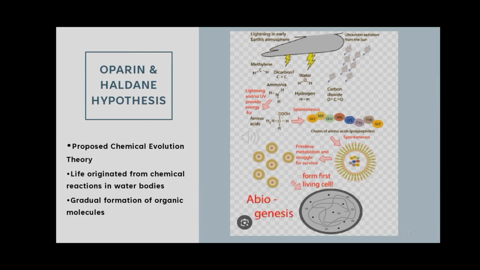The two scientists, Oparin and Haldane, proposed that the early ocean was a primordial soup. Sunlight, heat, and lightning gave energy to chemical reactions. Simple molecules gradually formed proteins, amino acids, and nucleic acids. These combined to form coacervates, the first protocells.